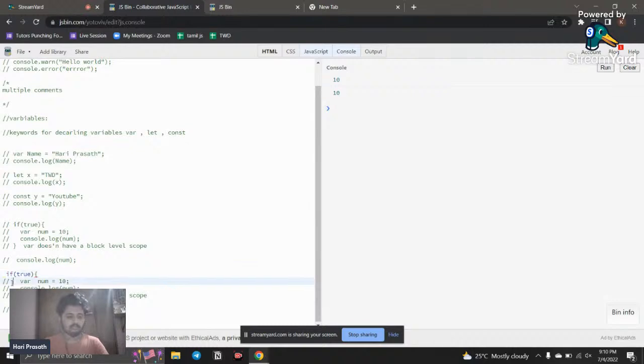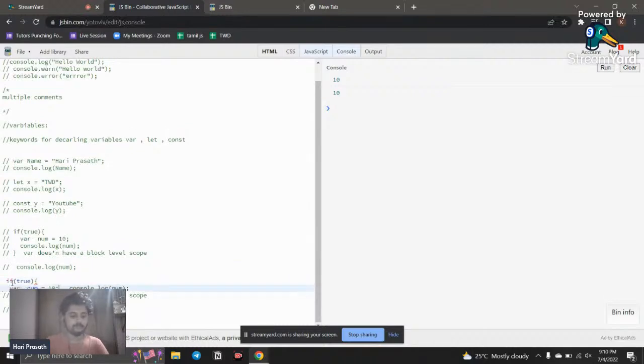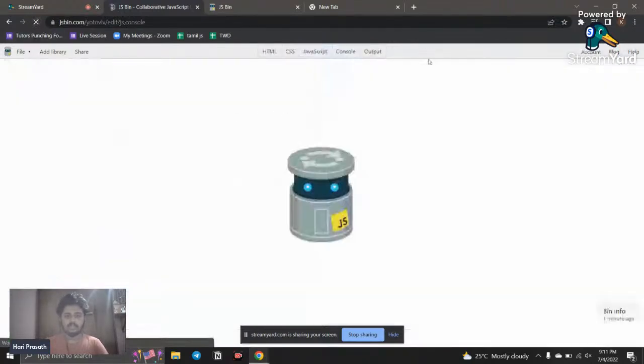I just remove all those things. I'm going to do the same thing by using let. So instead of var, I just choose let, and I run it now. I just clear, refresh here, and here you can see